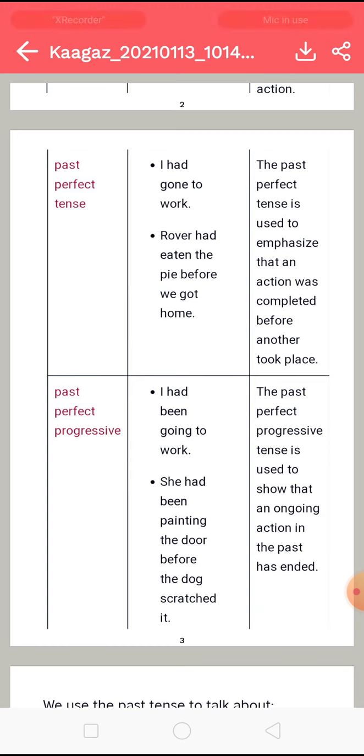Means he is going to work in the past, right? He was going to work in the past. He is not going now. She had been painting the door before the dog scratched it, right? She had been painting the door before the dog scratched it. Means the action has ended in the past. Okay? She was doing it, but it has ended in the past only.